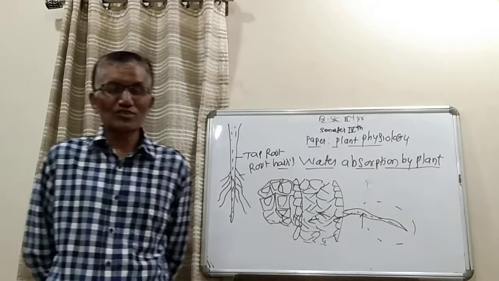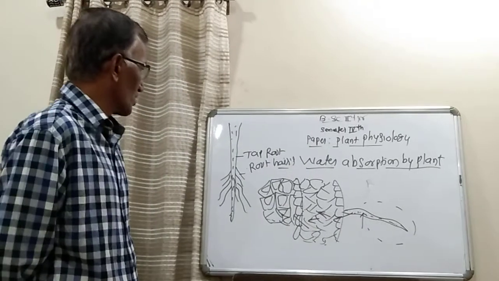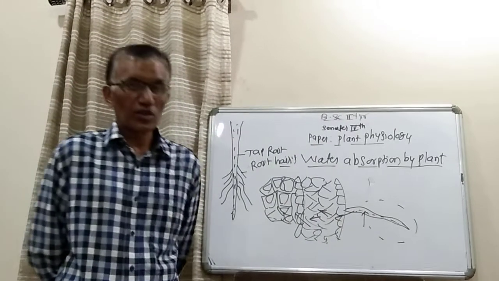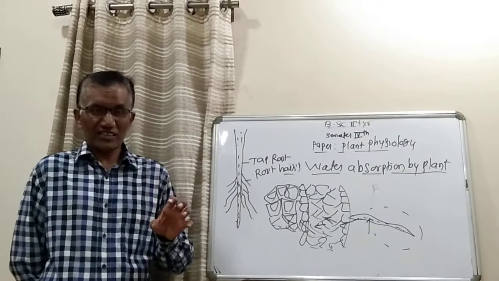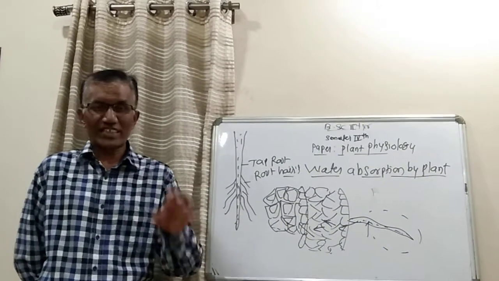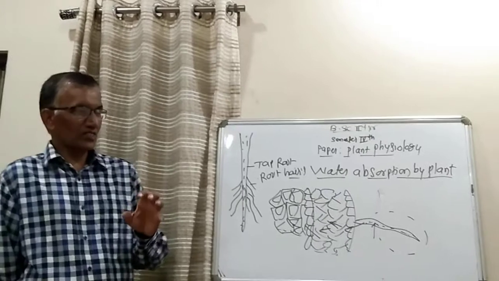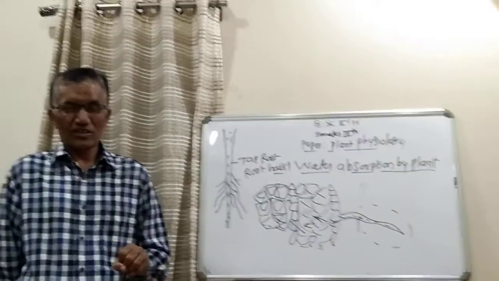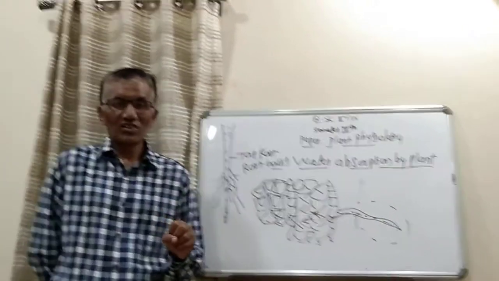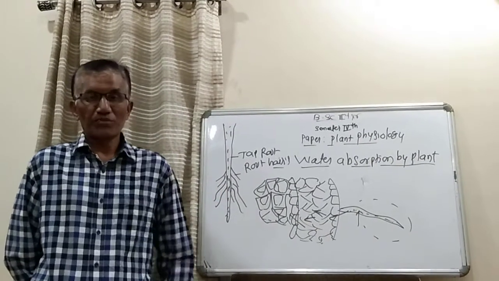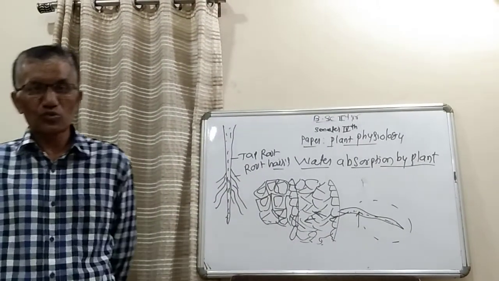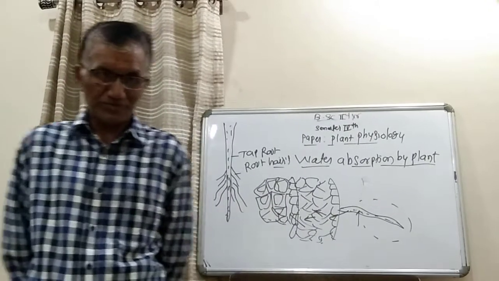On that there is a presence of hair-like structures, known as root hairs. These root hairs are in contact with the water present in the soil. So these root hairs play a very important role in the absorption of water.